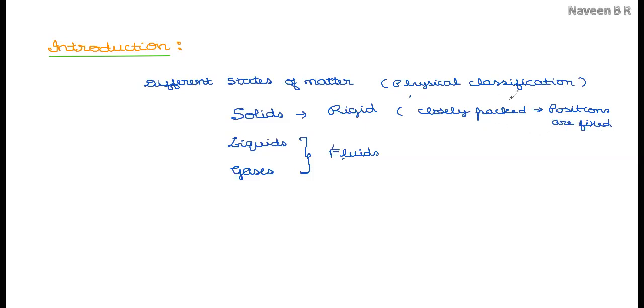And all this close arrangement with a fixed position is due to the strong attractive forces between the particles. All this information explains why solids are rigid when compared with liquids and gases, which are regarded as fluids. With this basic introduction, now we learn the general characteristics of the solids.